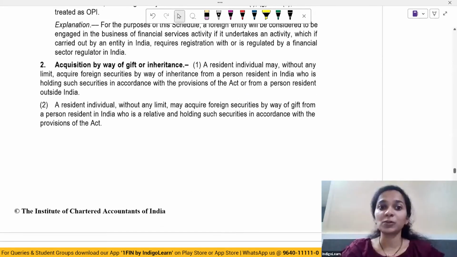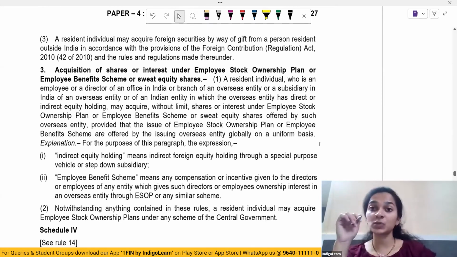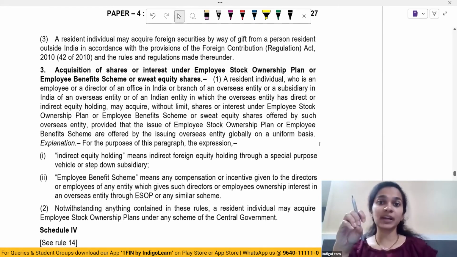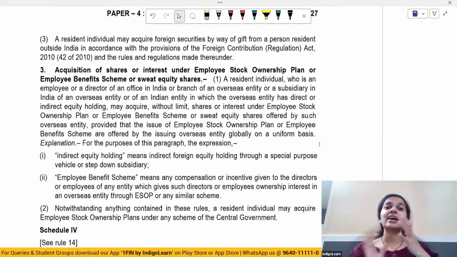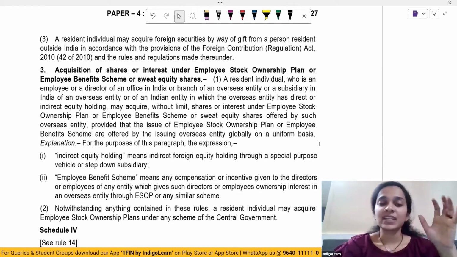So a resident individual may, without any limit, acquire foreign inheritance. So there is no limit, and holding such securities according to the provisions of the Act. And a resident individual can also acquire foreign securities by way of gift from a person resident outside India. However, this has to be subject to the provisions of FCRA, that is Foreign Contribution Regulation Act.